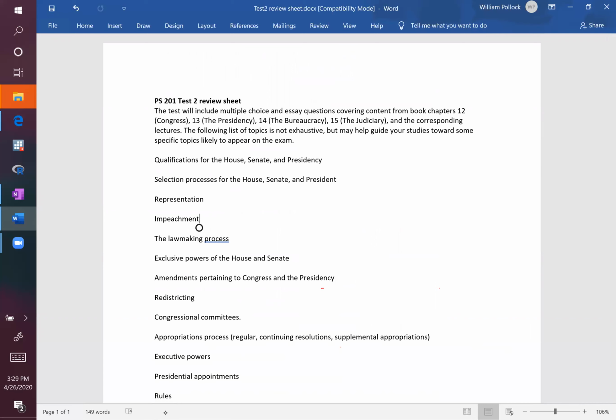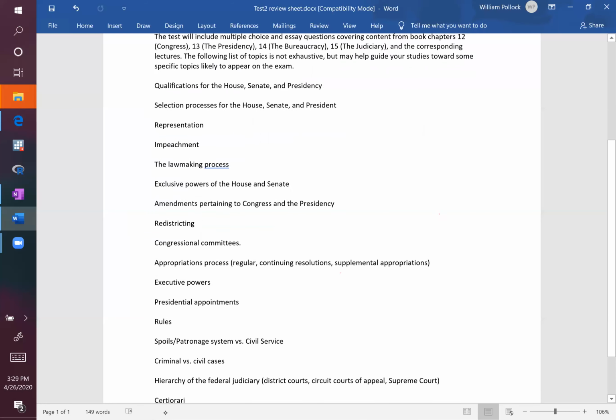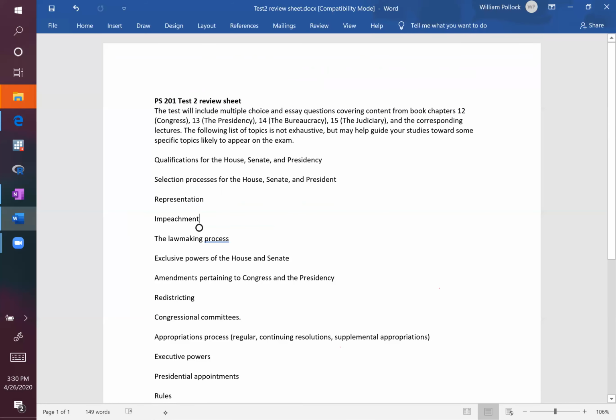Obviously, I won't get into specific details of what's going to appear on the test, and if we get into a point where you're asking about specifics on the test or anything like that, I'd probably just have to decline. But if you do have questions, let me know about anything on the review sheet, or if there's anything that wasn't clear earlier in the video about my discussion of the setup of the test, the instruction of the test. Please stay in communication with me. So that's it for now.